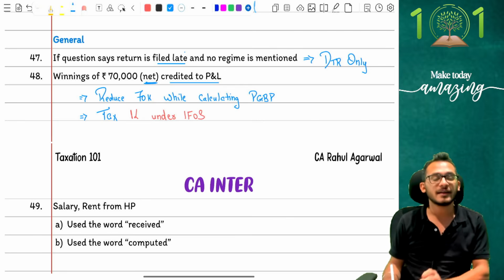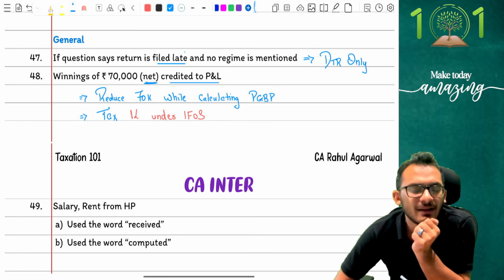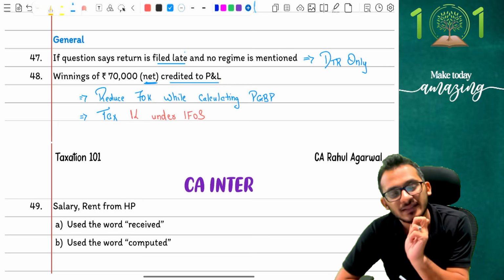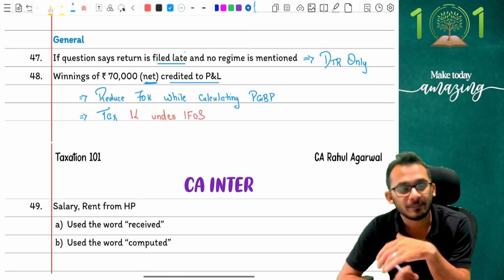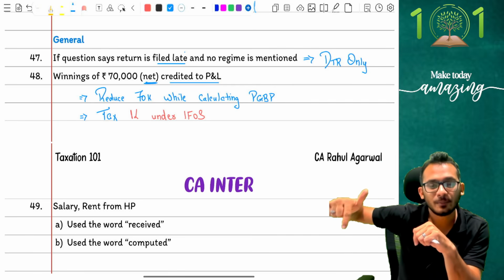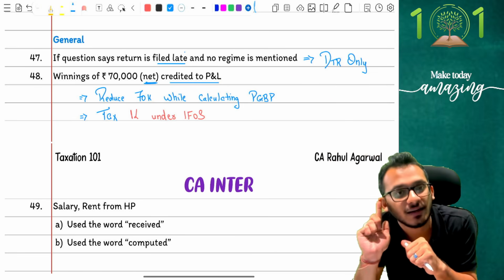Tax 1 lakh rupees under IFOS. Now, there is only one silly mistake which students end up making, that they get confused. They come and say, Rahul, when I've reduced 70,000 from PGBP, why am I taxing 1 lakh rupees in IFOS? Why should it not be 70 there? Or if I'm taxing 1 lakh rupees in IFOS, why am I reducing 1 lakh rupees? Why am I not reducing 1 lakh rupees in PGBP?